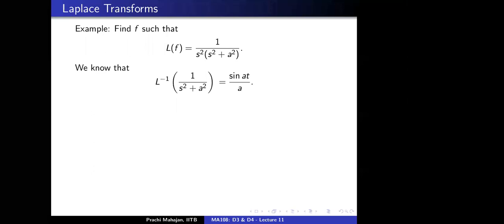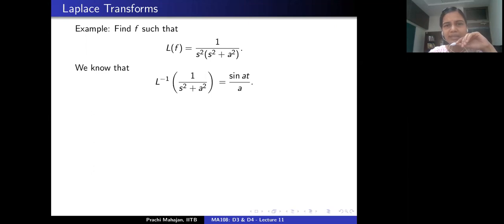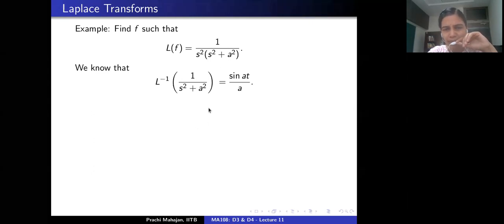Yes, ma'am. Provided it is continuous. Correct, so that's what I said. No other continuous function will have the same Laplace transform. So that's why I'm writing here, in the world of continuous functions, that the inverse Laplace transform of the function 1 upon s square plus a square is sine at by a.